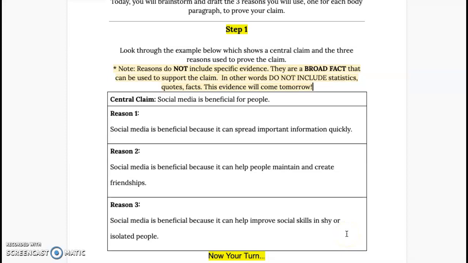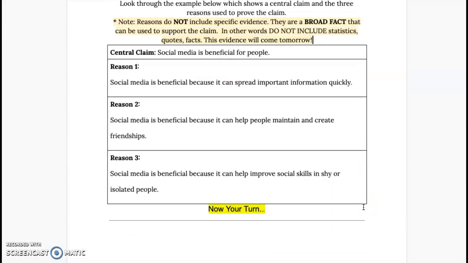Now, in all 3 of these reasons on my websites, there were some more detailed facts. There were some quotes I could use to support each of these, but I'm not adding these yet, just my reasons. So please do the same.